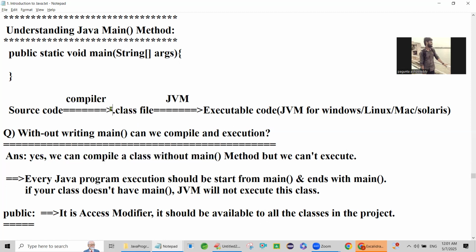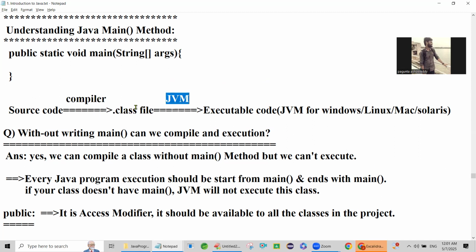Whenever you compile, you will get the dot class file, which is nothing but the bytecode. Whenever you are executing a dot class file, JVM comes into picture. What is the responsibility of JVM here?